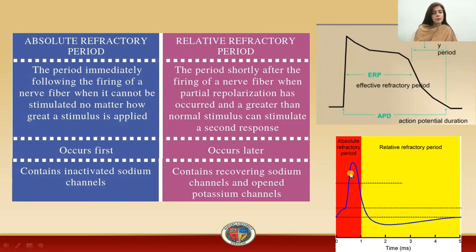the initial period, occurring immediately after the firing of the nerve fiber, and it cannot be stimulated no matter how great the second stimulus is. While in this period, which is after the absolute refractory period, after the firing of the nerve fiber, when partial repolarization has occurred, and whenever a greater than normal stimulus arrives, then it can stimulate a second response.